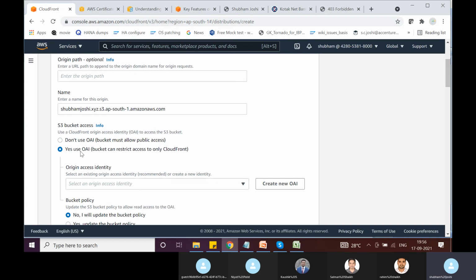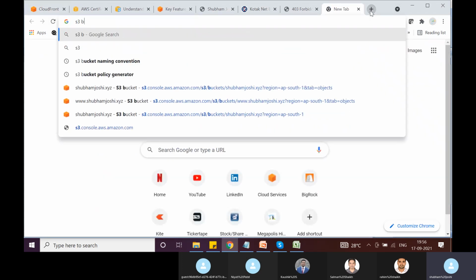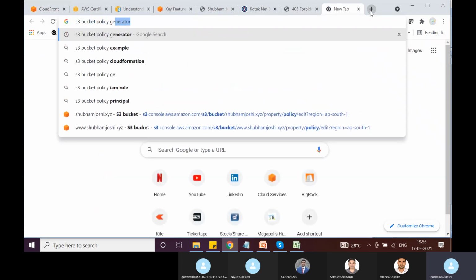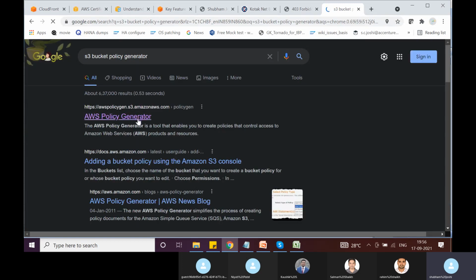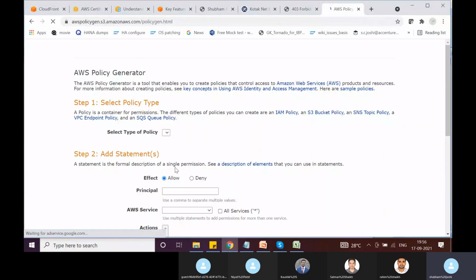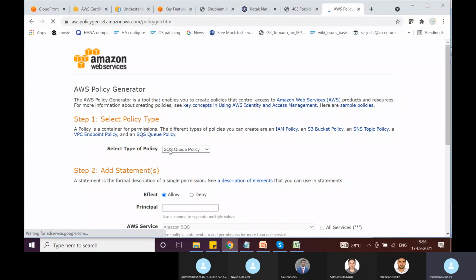is origin access identity? So origin access identity is some kind of a gibberish value which is assigned to this CloudFront distribution. OK. And that origin access identity will be used as a principal in the S3 bucket policy. So if you remember the last class where we created a bucket policy, in that, here we can see, let's try to do it, S3 bucket policy generator. Okay, so if I go here and if I select S3,